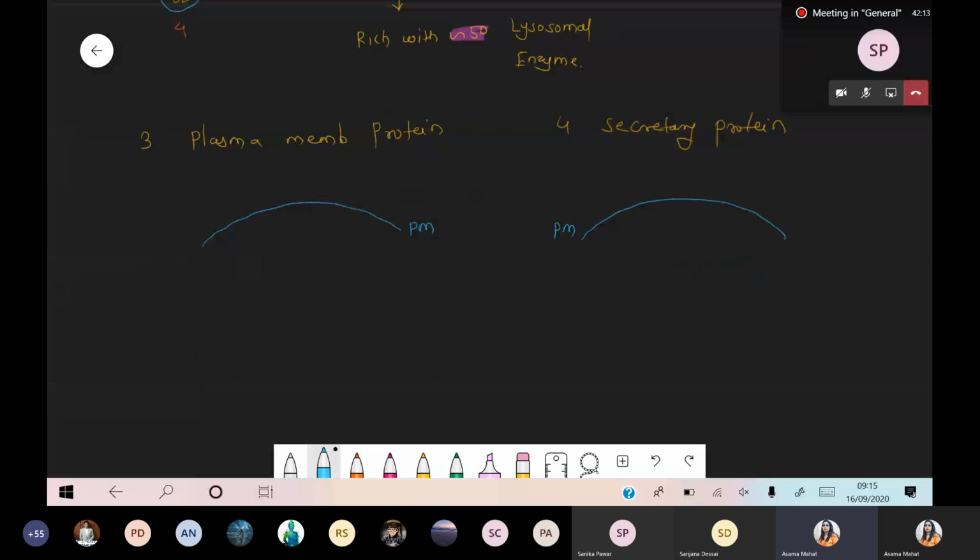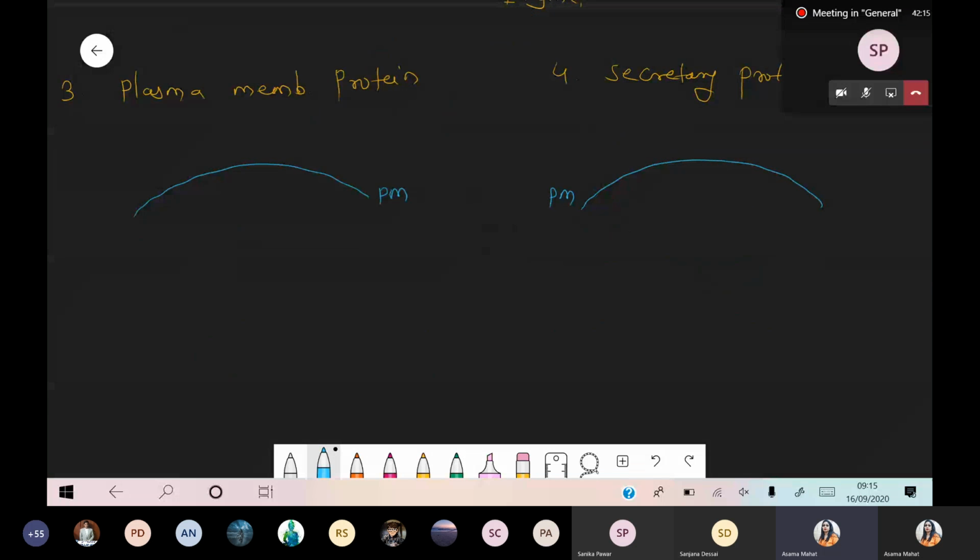Okay. So we compare this point, plasma membrane protein and the secretory protein. First of all, we draw the vesicle. Vesicle number 3, no, number 2. This was number 2, and this is number 3. Just check the numbers once, okay? Because 2 means plasma membrane protein and 3 means secretory protein. Remember, whenever we talk about plasma membrane protein, such type of vesicle is fused to the plasma membrane, because we already discussed that point,